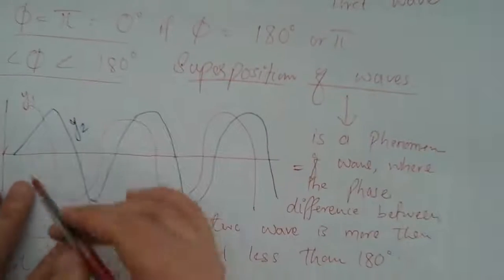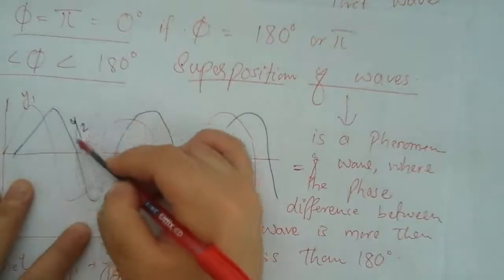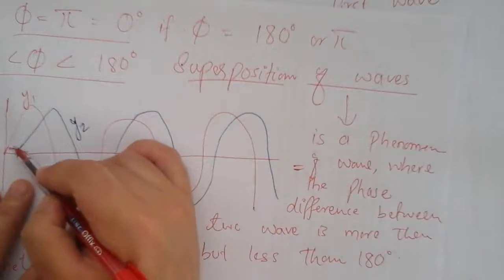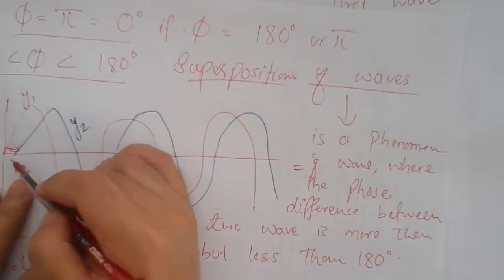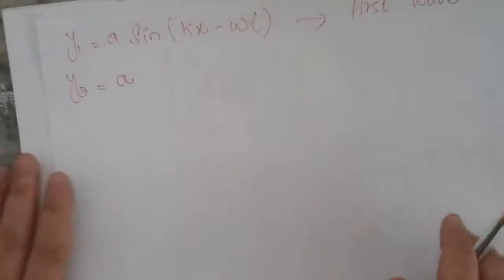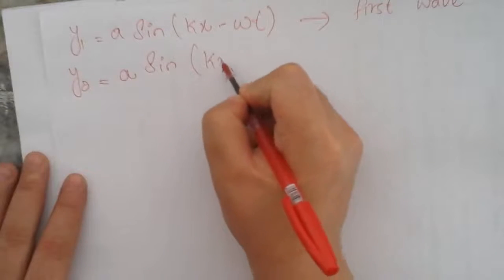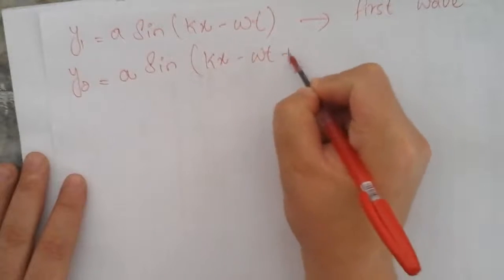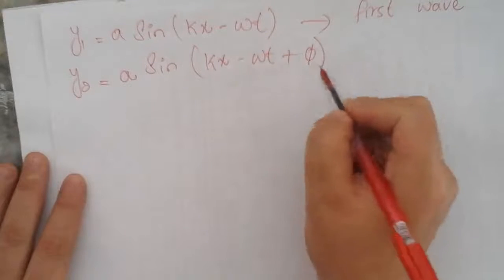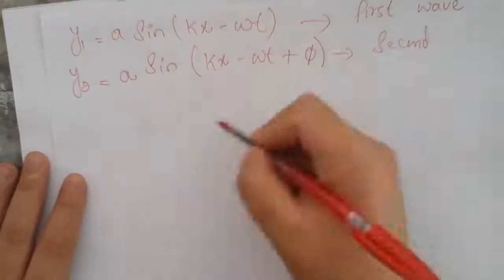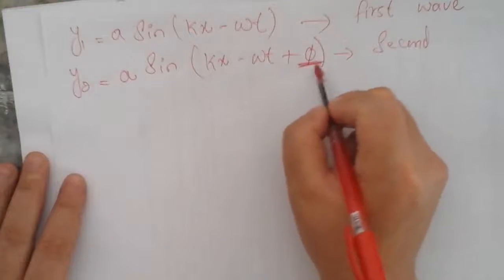It is a little bit ahead of the first wave, with this little bit of phase difference. So we are going to write the wave function of the second wave as alpha sine kx minus omega t plus phi. Why phi? Because the second wave is a little bit ahead of the first wave with this much difference.